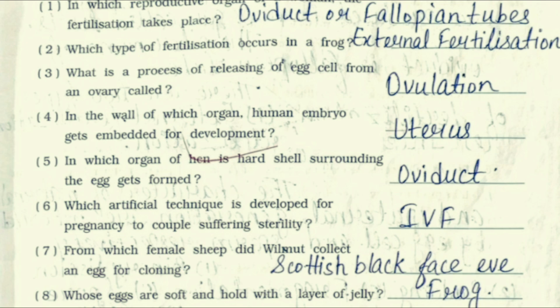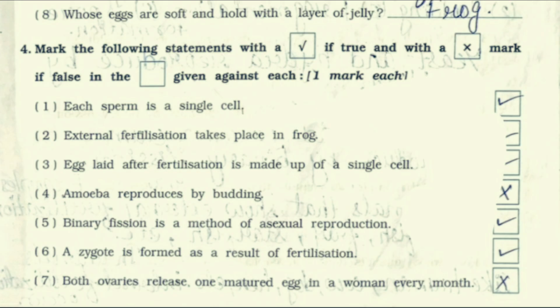It is IVF. Seventh, from which female sheep did Wilmut collect an egg for cloning? It is Scottish Blackface ewe. Eighth, whose eggs are soft and held with a layer of jelly? It is frog.